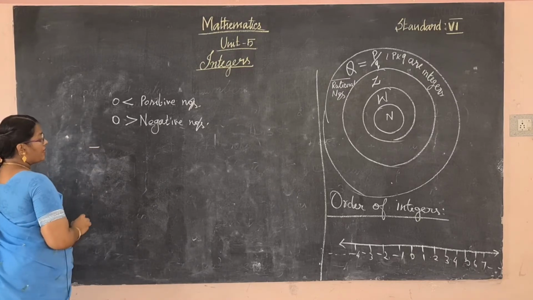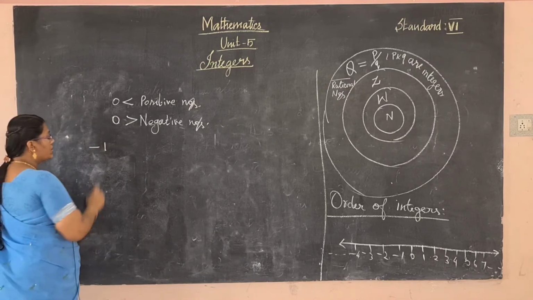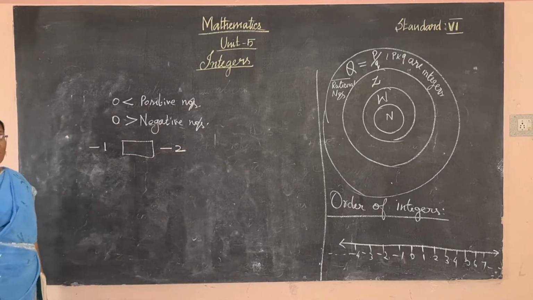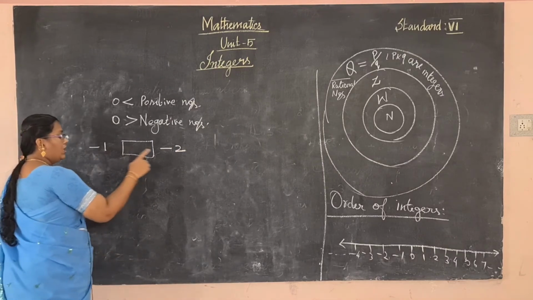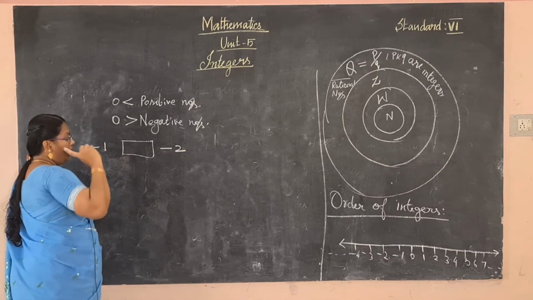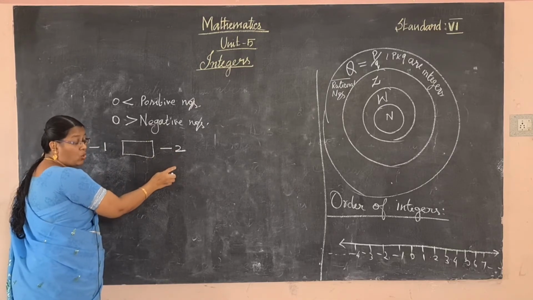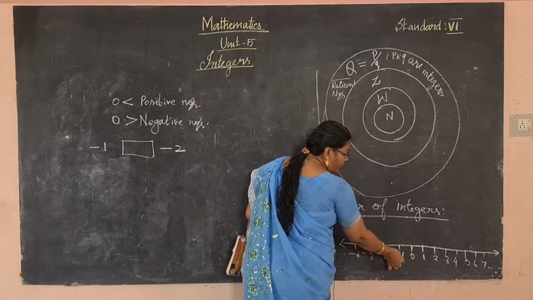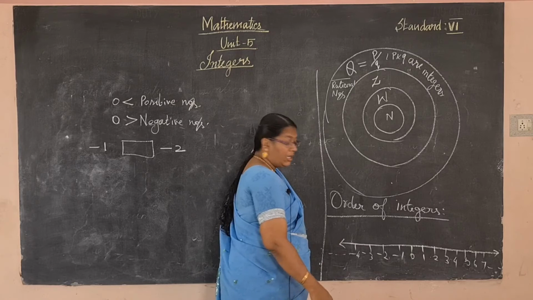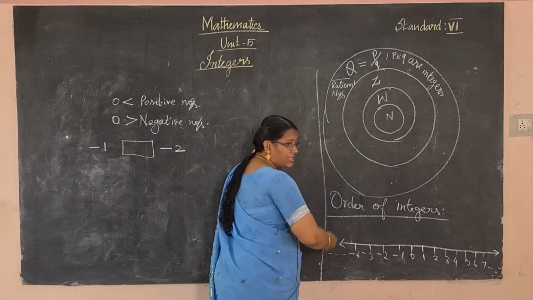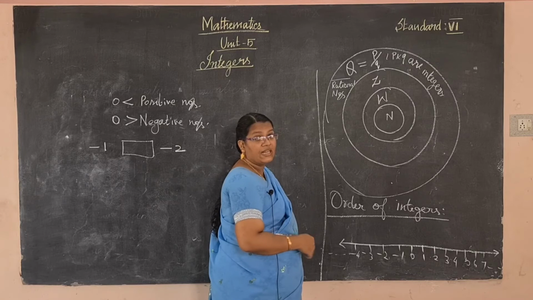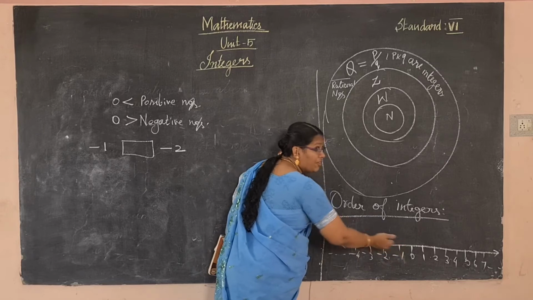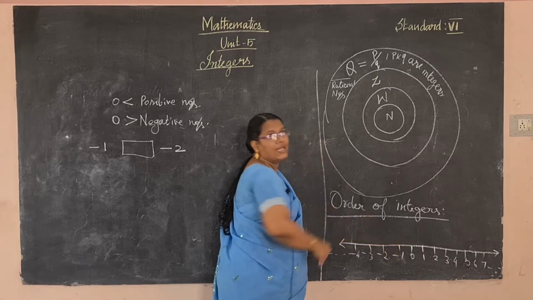Here, which one is the greatest value? Compare the negative numbers, -1 and -2. Which one is the greatest value? You may decide that -2 is greater, but this is wrong. Listen, on the left side of the 0, the first value is greater. As we move backward, to the left side, the value decreases. So which one is the greatest value in this order? -1 is the greatest value.